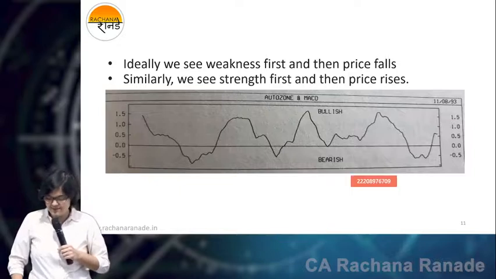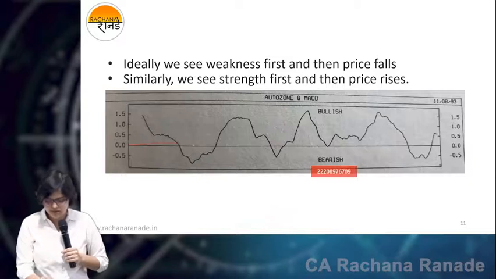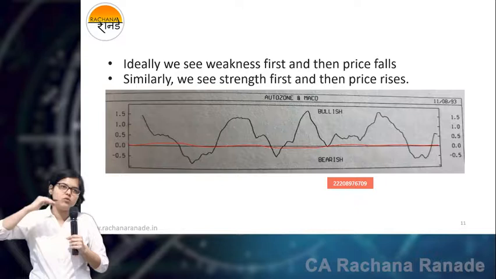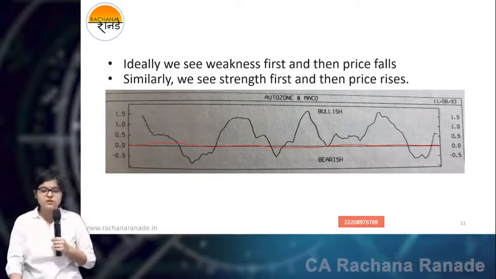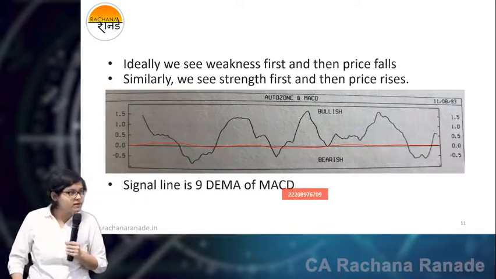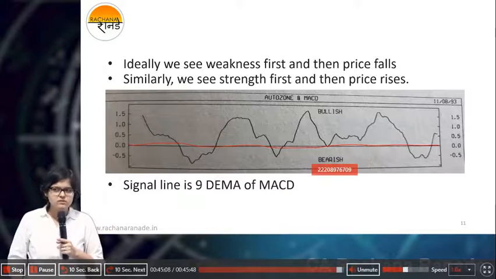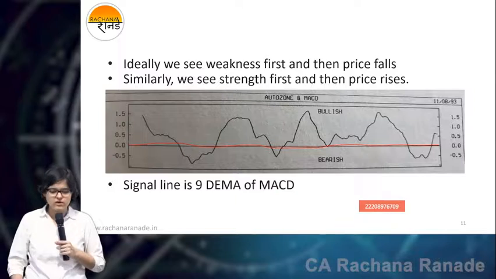Anyways, going back to our discussion, this was our MACD line. The MACD line will go above 0 and below 0. Above 0 is strength, below 0 is weakness. The signal line is the 9 DEMA of MACD. Correct? Have you also written this? For the signal line, if not, then just write down this line also.